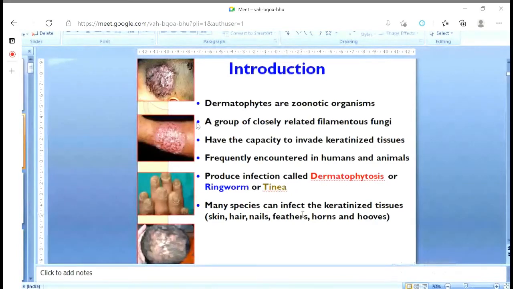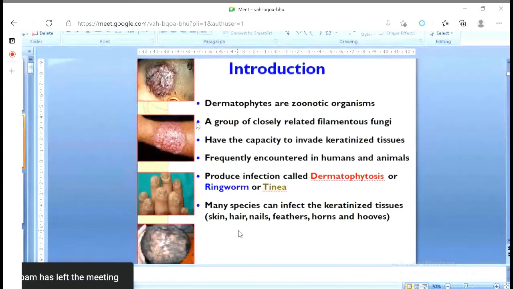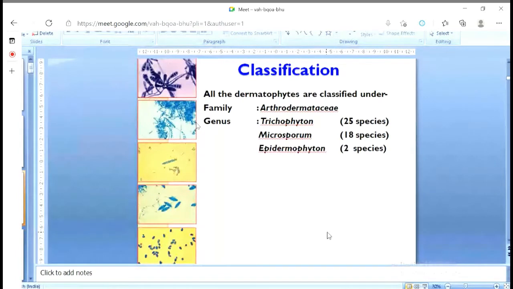Many of the species can infect keratinized tissue like skin, hair, nail, feathers, horn, and hooves, because these are the organs of the body which carry keratin. So what fungi come under this group, dermatophytes? All the dermatophytes are classified under family Arthrodermataceae. There are 3 genera: Trichophyton, Microsporum, and Epidermophyton. And under each genus there are multiple species. Altogether, they can cause skin infection. They infect the dermis layer.